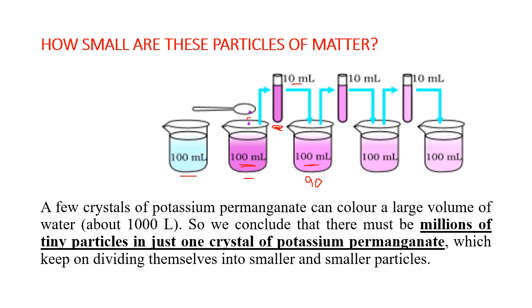Then again from this solution, 10 ml is taken, put into 90 ml of clear water, still the solution looks pink. It has become lighter, but it is still pink. From this light color, again 10 ml is taken and put into 90 ml clear water to give us 100 ml, and the color is still pink. So what you can see, smaller and smaller particles, yes, the particles are getting lesser in number and the water is still colored.